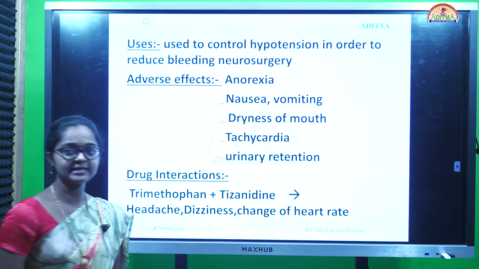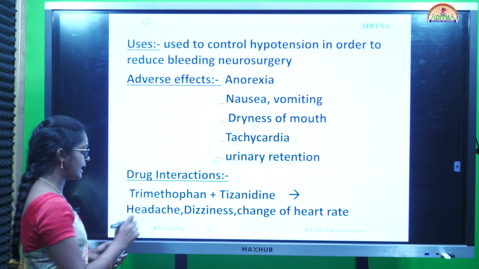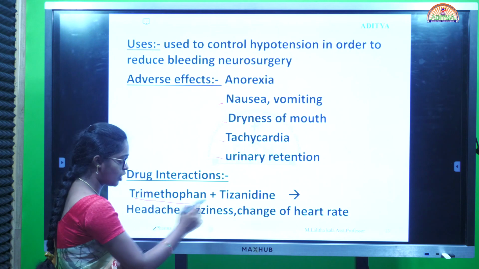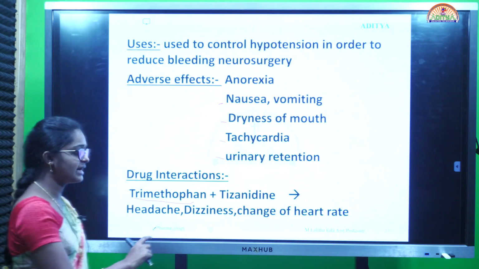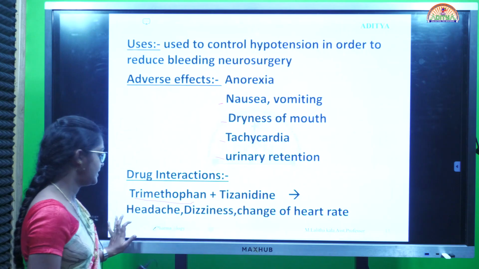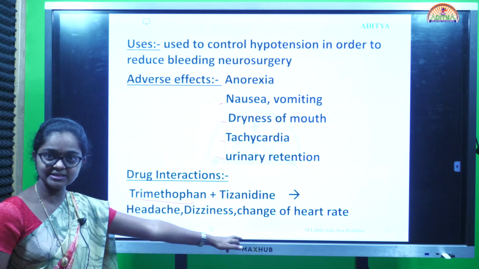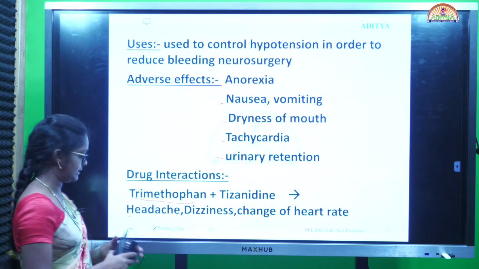These are the drug interactions involved in ganglionic blockers. Drug interactions involve trimethaphan. Trimethaphan is a ganglionic blocker, and while we are administering trimethaphan along with tizamide, it causes headache, dizziness, changes in heart rate. That means either bradycardia or it may be tachycardia.